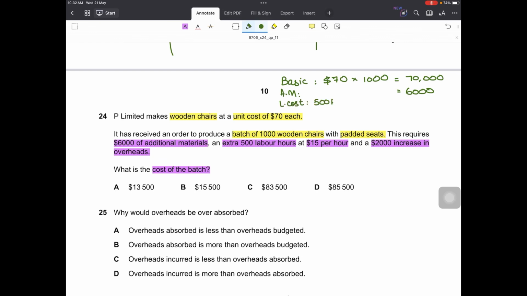Since 500 hours will be required, and for every hour we will be paying $15, in total we will be paying 7500 extra for labor, and there is an increase in overheads as well. How much? 2000 increase. So the total cost would be 70,000 plus 6000 plus 7500 plus 2000, that would be 85,500.